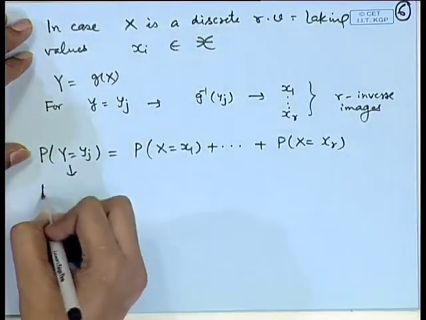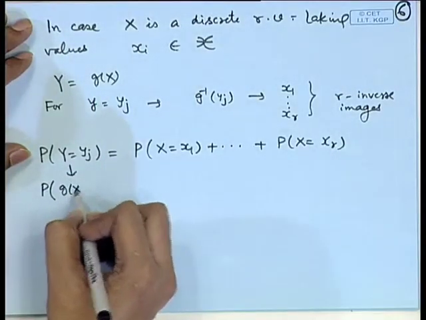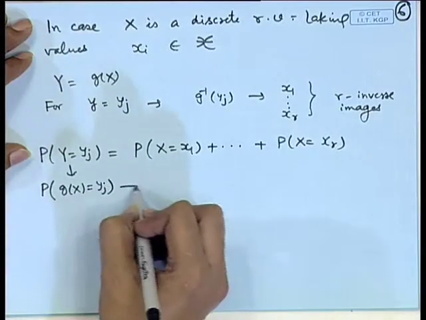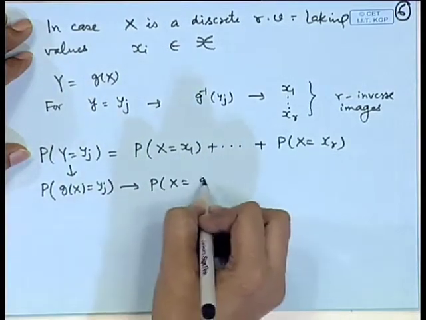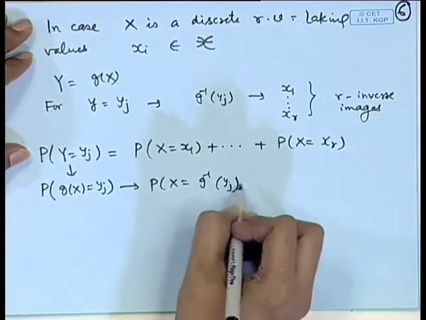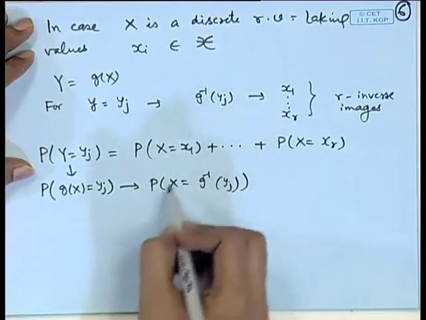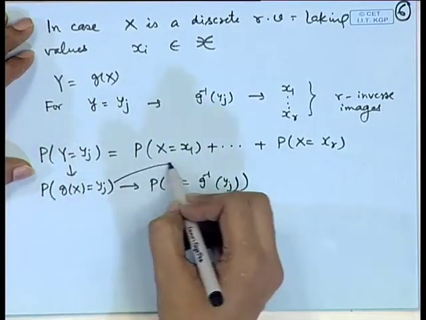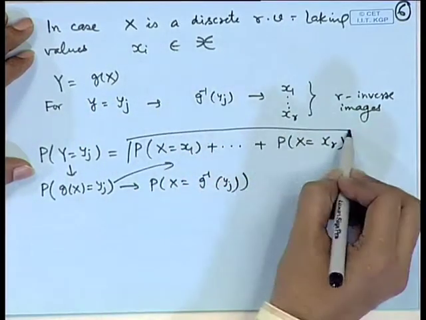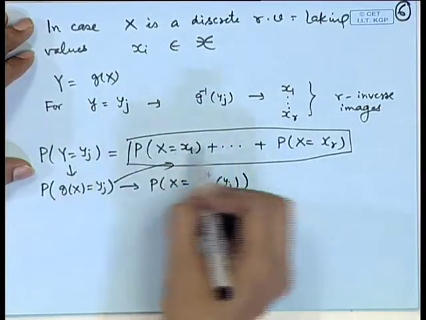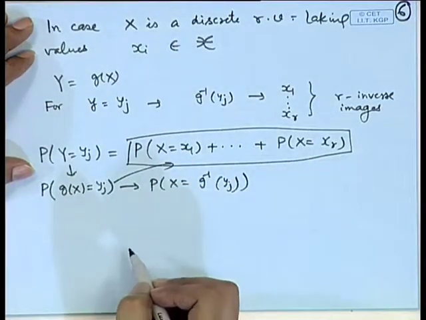Because what we are doing is writing it as probability of g(X) = y_j, that is probability of X = g inverse of y_j. Now, what are the values of x_i which lead to g(x) = y_j? So, we look at the set of inverse images and add all the probabilities.